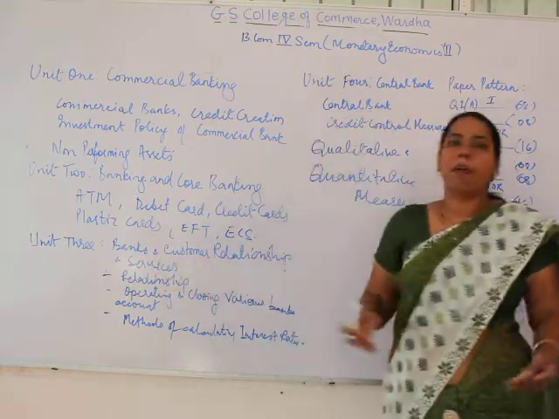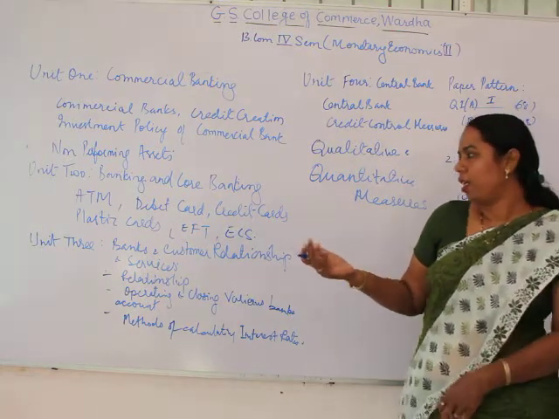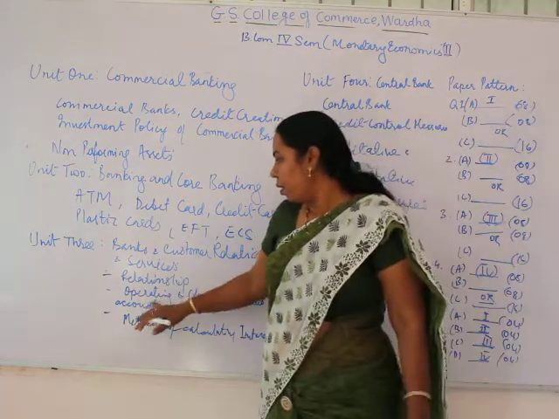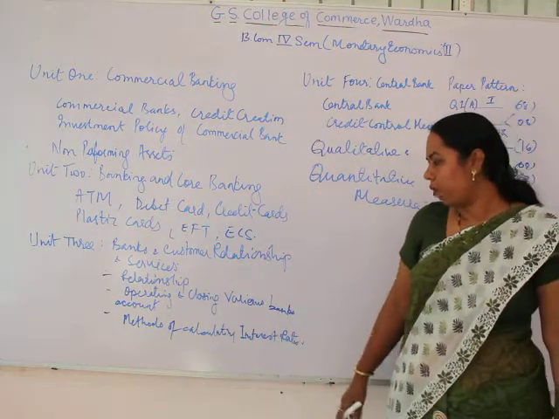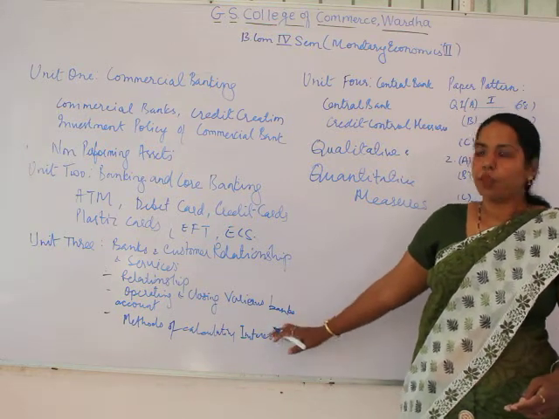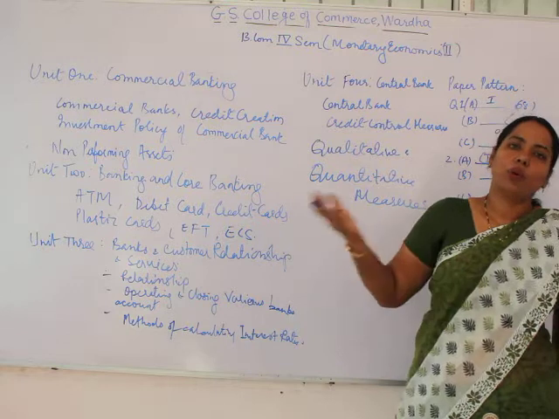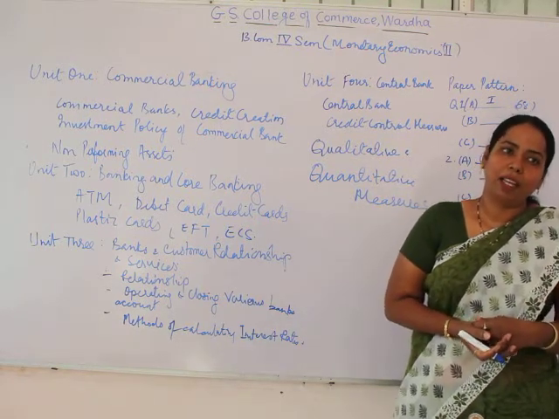Unit 3, banks and customer relationship, is quite an easy aspect. Similarly, operating and closing of bank accounts and methods of calculating interest rates. So here you have only 3 chapters. As far as unit 4 is concerned, only 1 chapter is there, that is the central bank.